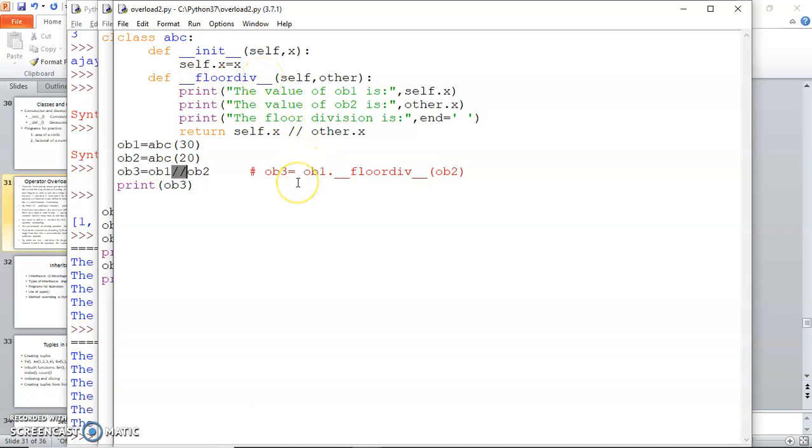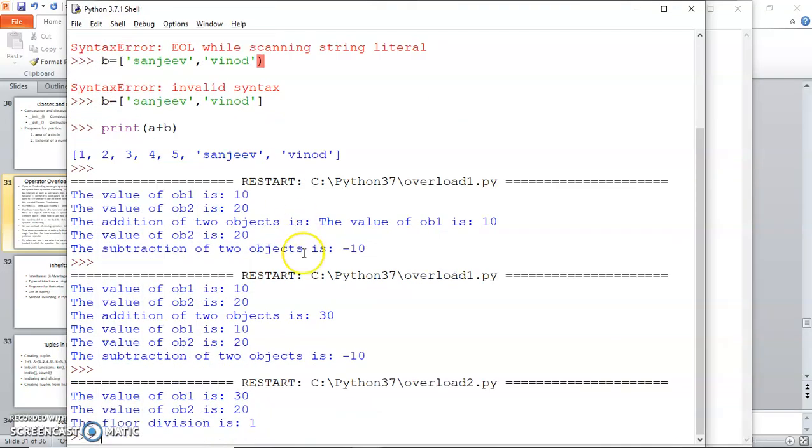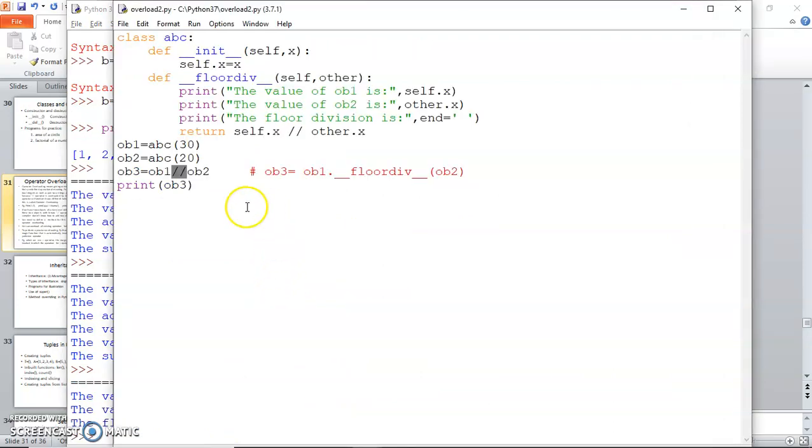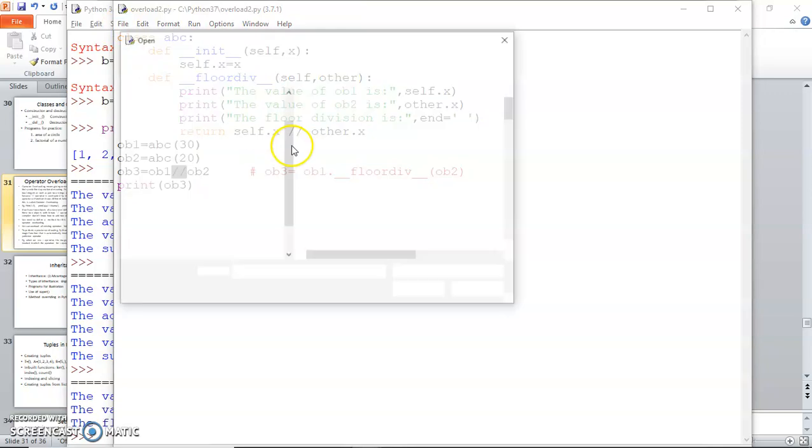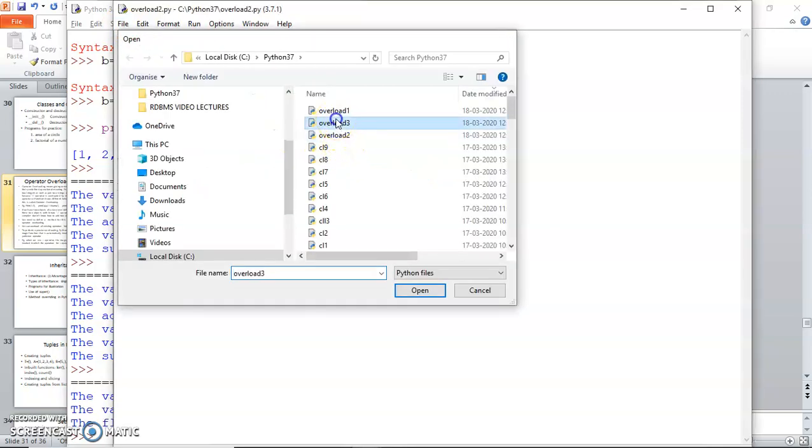Let me run this code, and obviously you see that the floor division is 1. Once again, the object ob1 is responsible for invoking this function floordiv, and ob2 is passed as an argument to other.